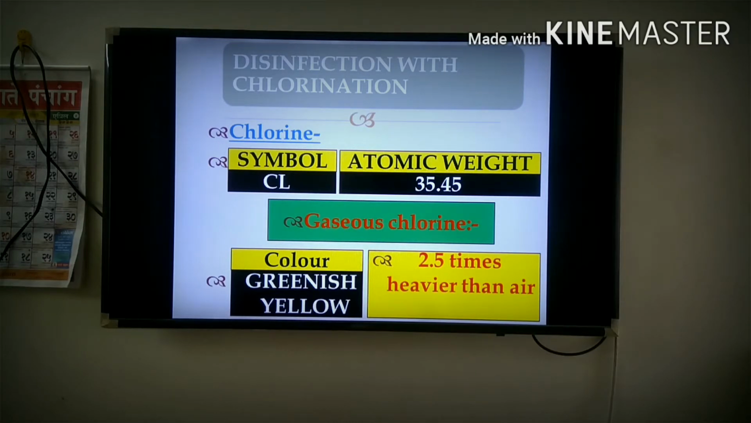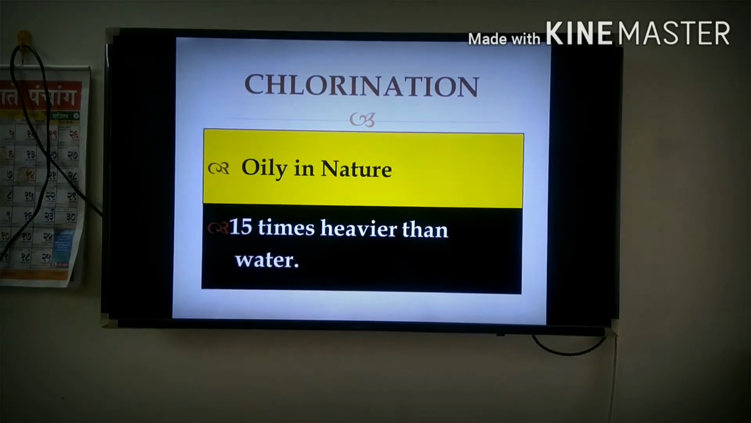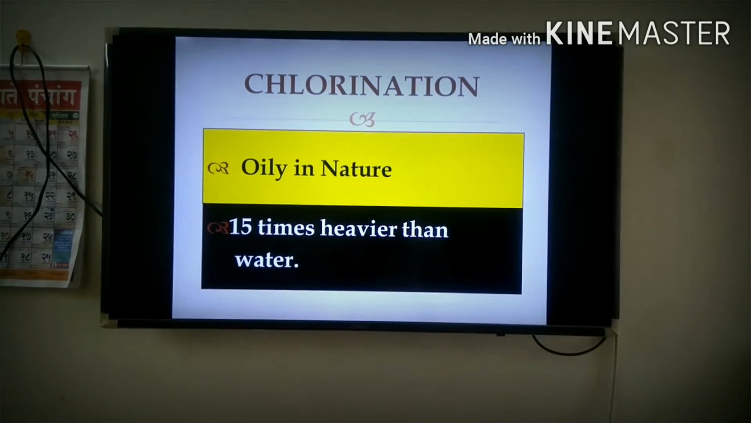In the gaseous state, the color of chlorine is greenish yellow. Gaseous chlorine is 2.5 times heavier than air. Under pressure, chlorine is a liquid with an amber color. This amber liquid is oily in nature, and it is 1.5 times heavier than water.